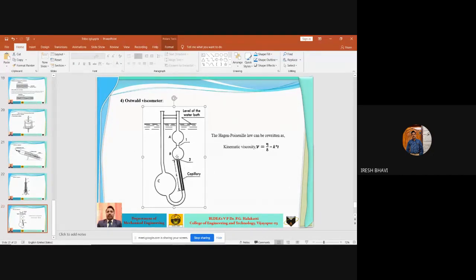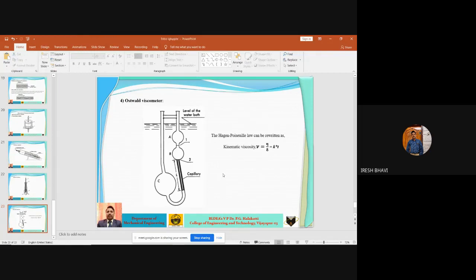You know capillary tube. Capillary tube is what? The length of the tube is very large, whereas the diameter of the tube is very small. Then what happens when you dip that capillary tube in a liquid? Liquid will rise in that capillary tube because of viscosity of that liquid. So that action we are calling as capillary action.